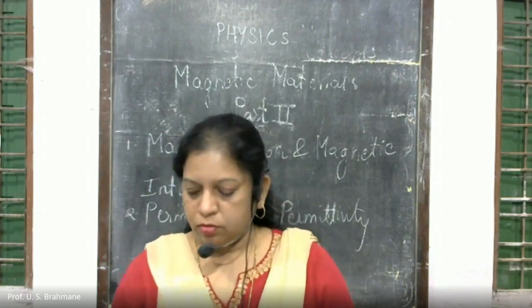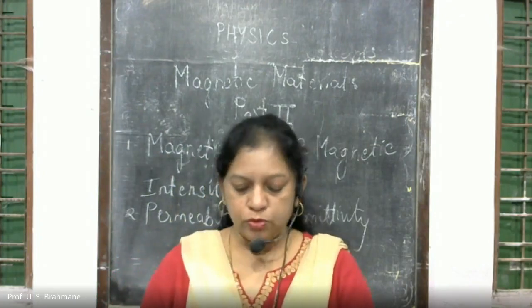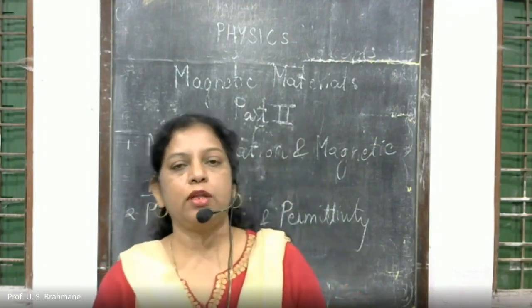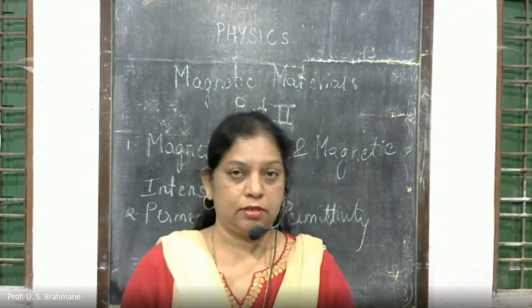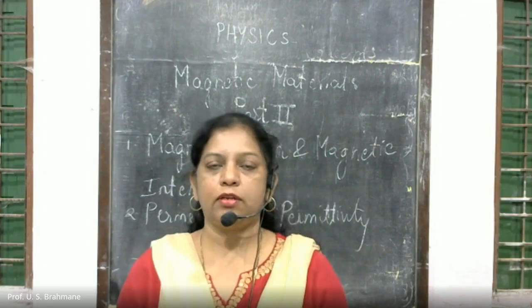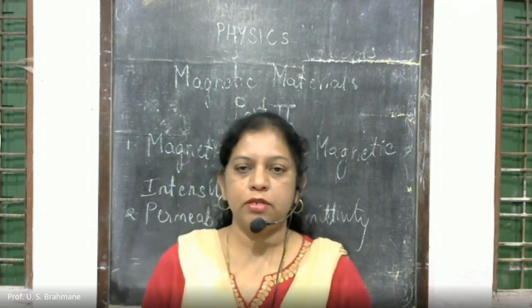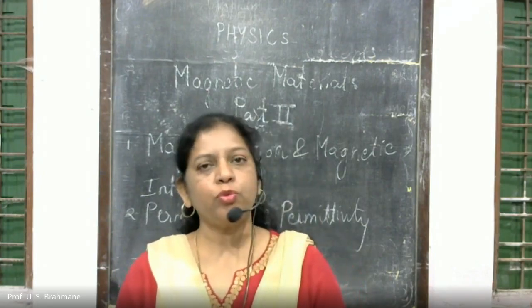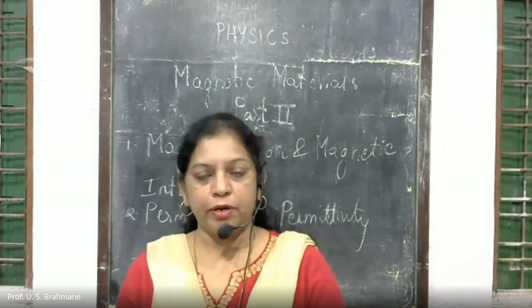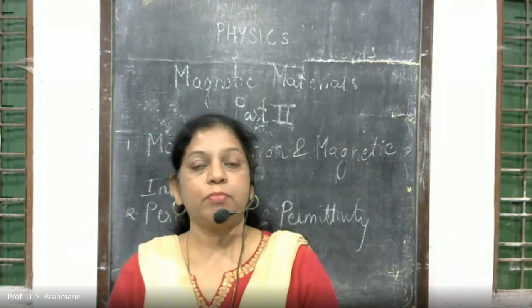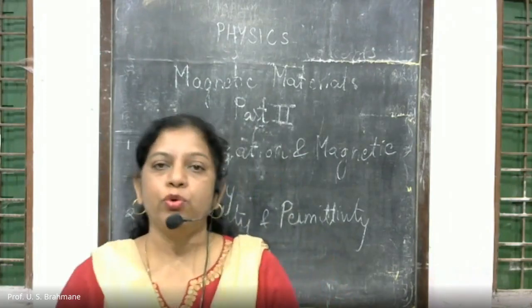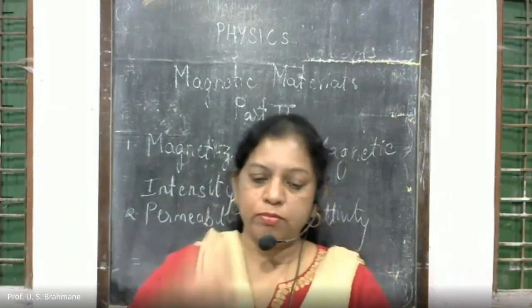Now this was regarding the gyromagnetic ratio. Now we are going to see the next topic, which is magnetization and magnetic intensity. What is magnetization? We have seen that there are different materials, and not all can become a magnet. There are only a few substances which can have temporary magnetism, or we can say there is magnetization. So what is that magnetization? We are going to see this. I'll just present you some slides.